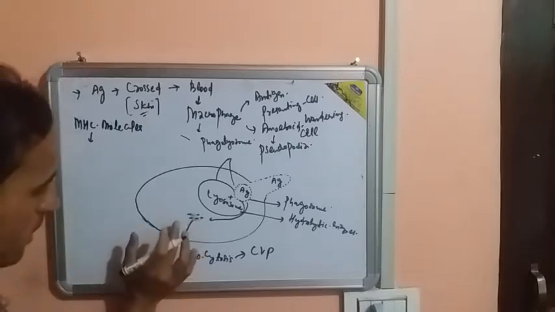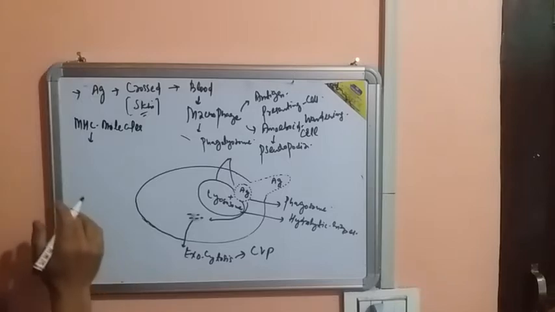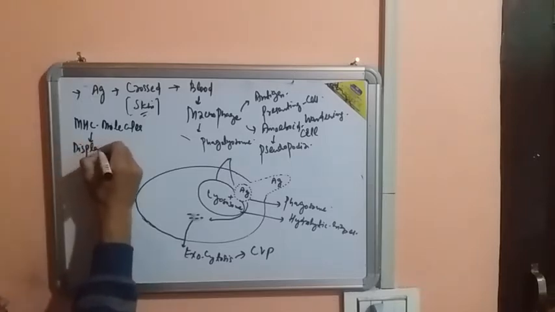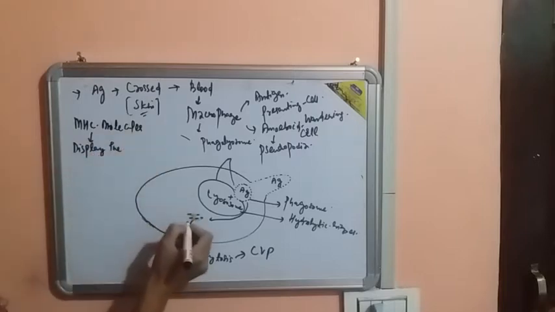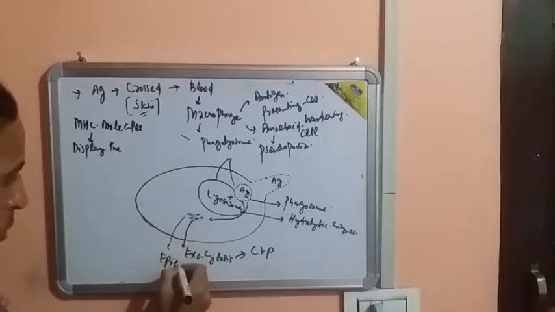MHC molecules are basically the molecules or the proteins that are present in the cytoplasm, and their function is that they display the fragment. Now this fragment we can call the epitope, EPITOPE.